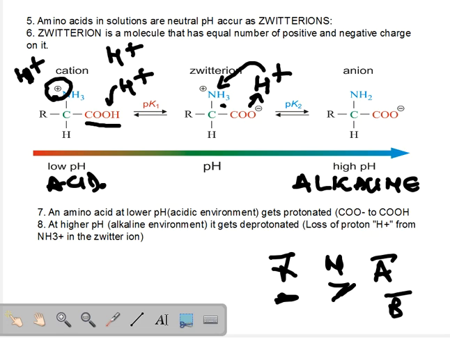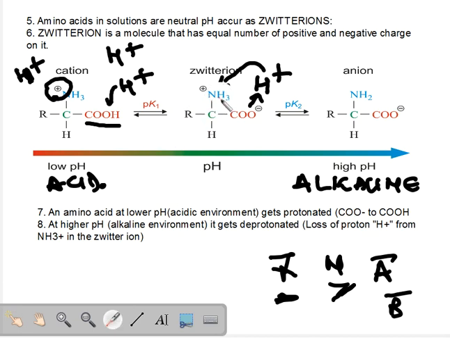What happens to an amino acid when the environment or the surroundings are alkaline? Now, under alkaline conditions, the amino acid gets deprotonated, which means the amine group, you see, zwitterion condition, neutral pH. When you add an alkali to an amino acid, this particular amino group, I'm sorry, I've just botched it a little, so let's erase it.